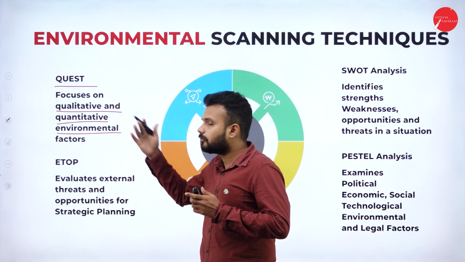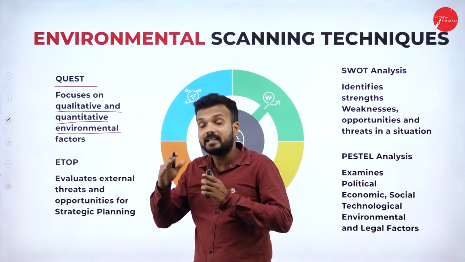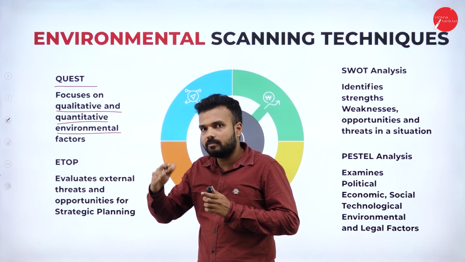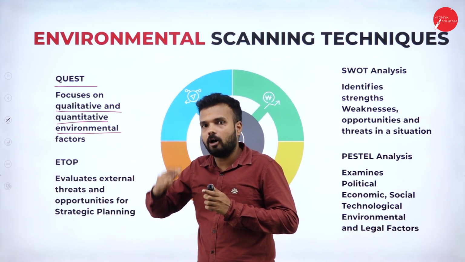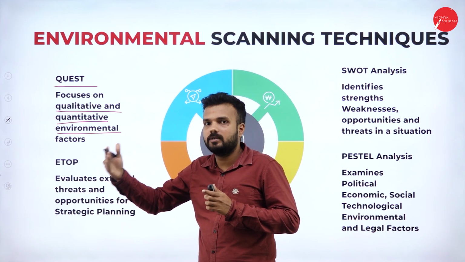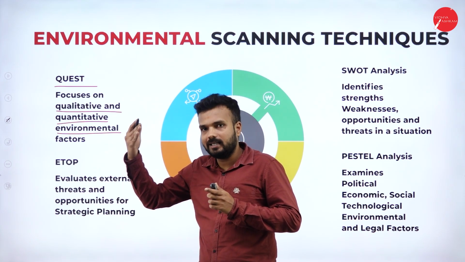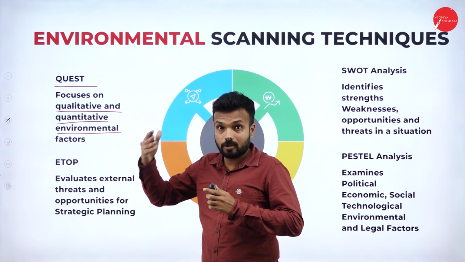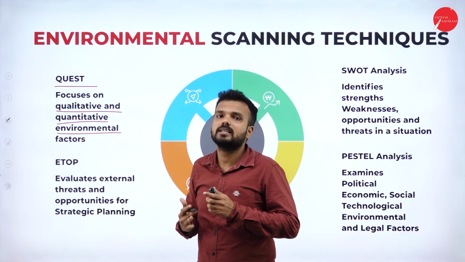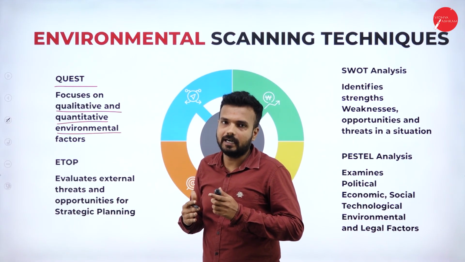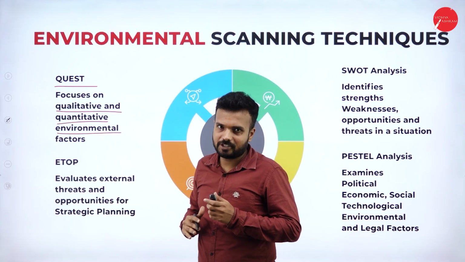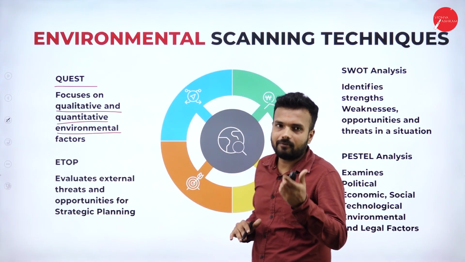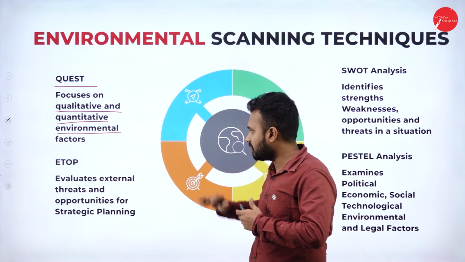When it comes to qualitative analysis, among those 10 lakh customers, how many are my potential customers, how many are my loyal customers, and how many are my normal customers? These are all the things that we need to notice. Based on this qualitative and quantitative data, we need to take the business decision, and that we call QUEST analysis, quantitative and qualitative environmental analysis.